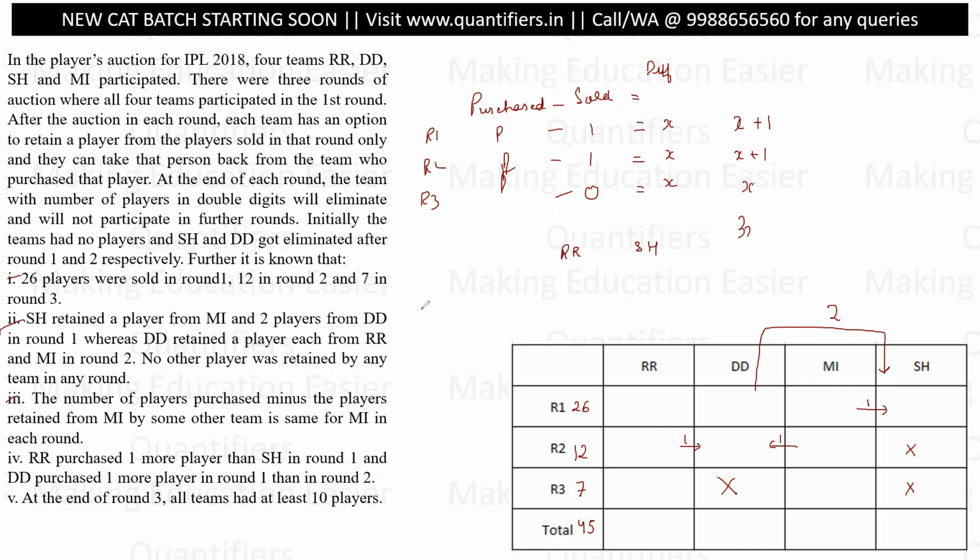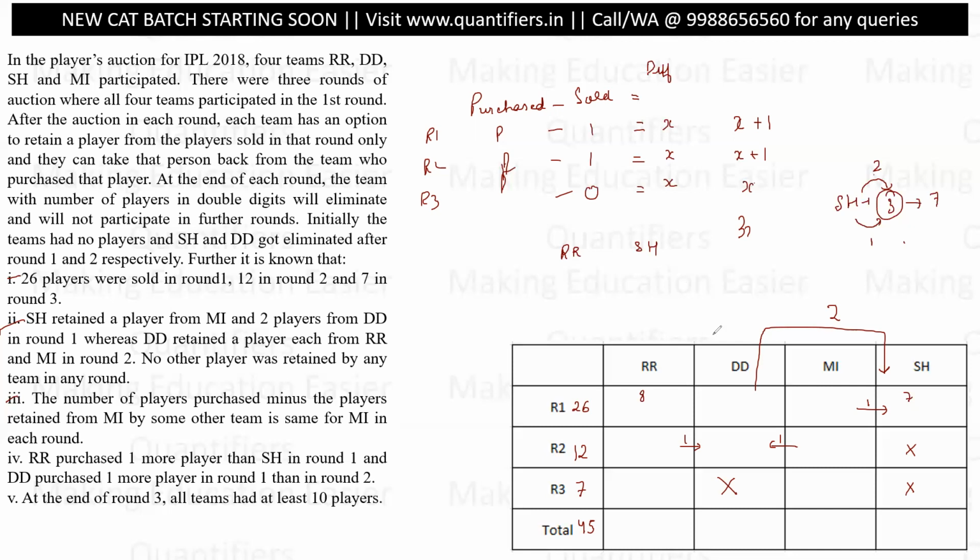Now let's work upon this case. How many players could SH have bought? See, SH in round 1 is retaining 2 players from Delhi and 1 player from Mumbai. So in all, it is getting 3 players from 2 different teams, which means the minimum number of players SH must have bought is 7. At least 7 players SH must surely have bought, right? Because if they bought 7 players here, only then with 3 more do they have 10 in total. All right, so 7 is the minimum number of players. In that case, RR must have bought 8. So if SH bought 7, RR must have bought 8.